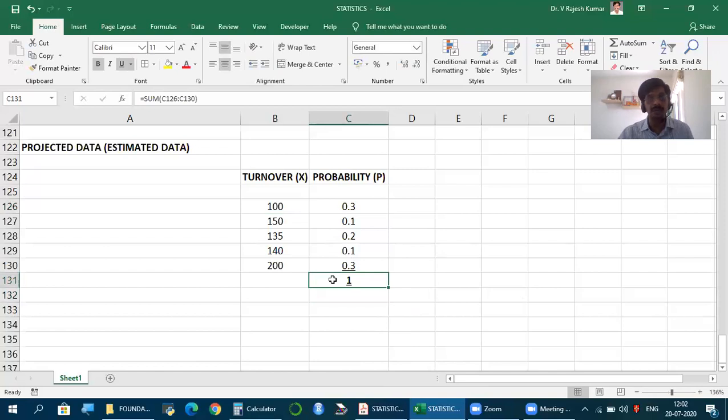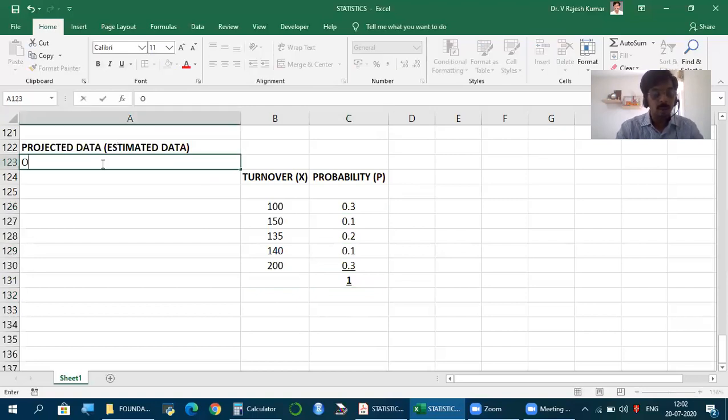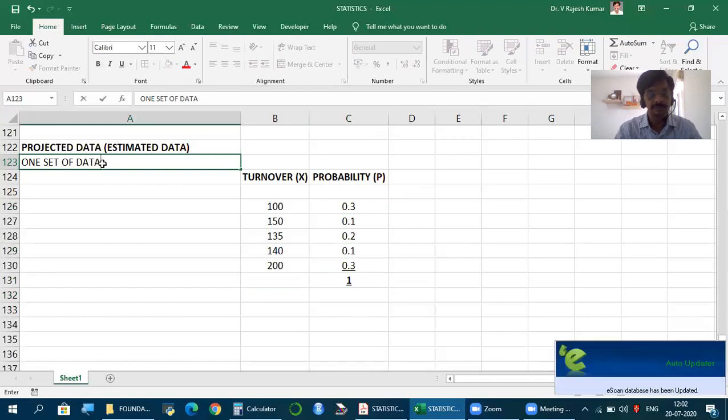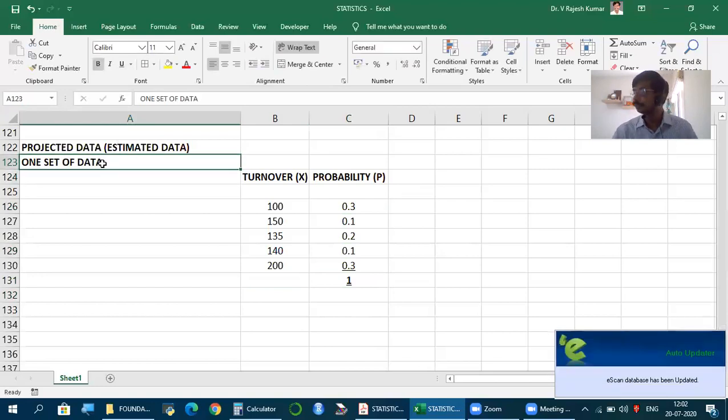So if there is anything uncovered, then you don't have data for analysis. It may happen, but when you have to analyze the data, all possibilities should be captured. When you take all possibilities, the total probability should be 1, or this is what can happen, and the total of this is 100%. So all these are the possibilities to happen. Now, this is how you will have for estimated data one set of data.